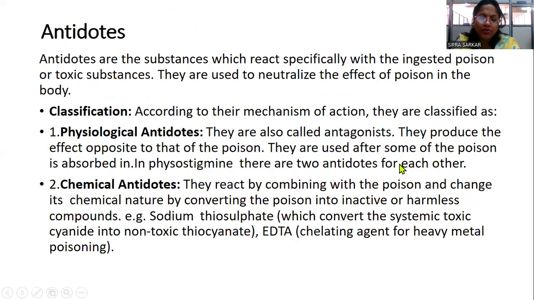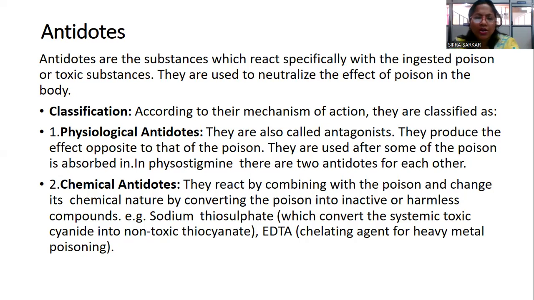Next we are going to different antidotes. So antidote means the substance which reacts specially with the ingested poison or toxic substance. They are used to neutralize the effect of poison in the body. Now classification. According to the mechanism of action, they are classified as physiological antidote and chemical antidote.